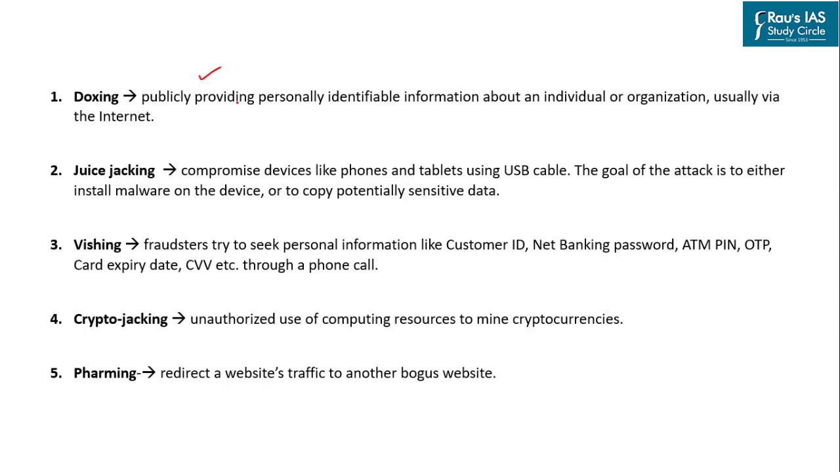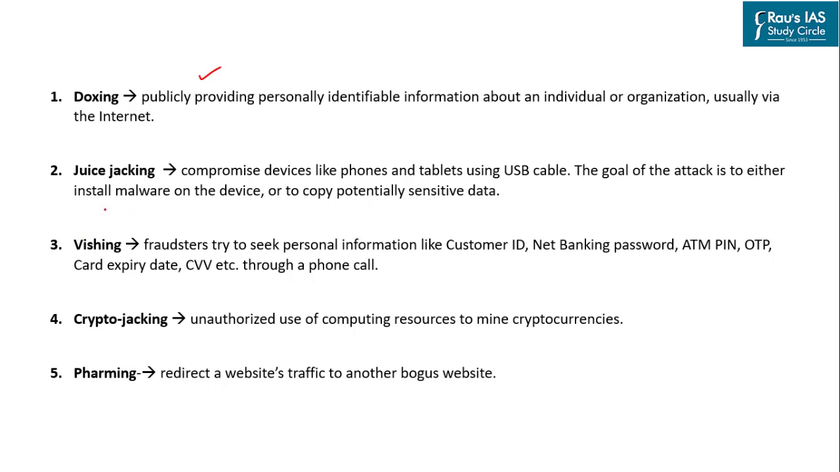So doxing is a kind of cybercrime wherein the personal information about an individual or organization is made public over the internet, usually with a malicious intent. It may include the real name, personal documents, phone number, address, or any financial information. Juice jacking is a kind of cybercrime wherein devices like phones or tablets are compromised using a USB charging cable. It usually occurs in public charging stations. The goal of the attack is to either install malware on the device or to copy potentially sensitive data or personal information from one's device.